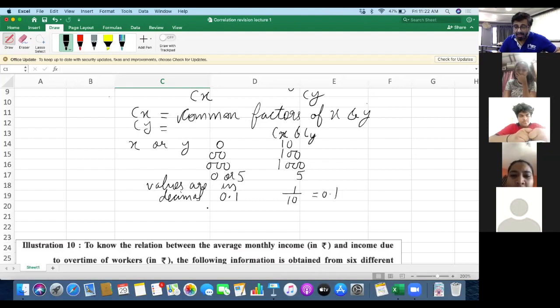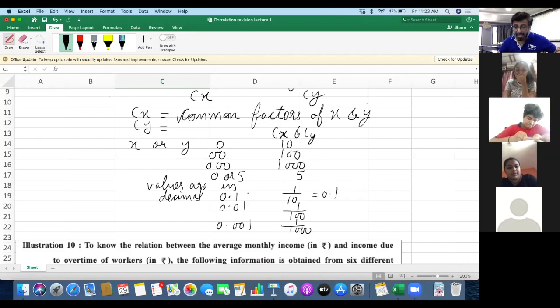The common factor will become 1 divided by 10. If they are in 2 decimals, then common factor will become 1 upon 100. If they are in 3 decimals, then common factor will become 1 upon 1000. Why? Because if it is in single decimal place, then to remove the decimal, we are supposed to multiply with 10.